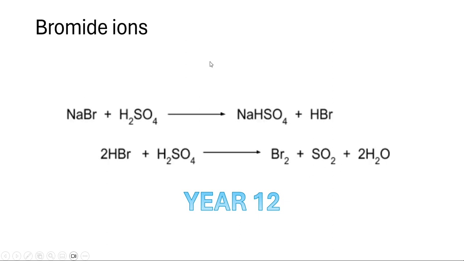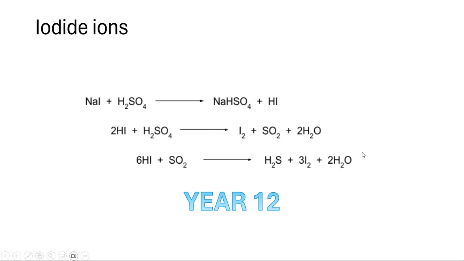Bromide ions can react in two different ways. NaBr plus H2SO4 makes NaHSO4 plus HBr, similar to the last two, so it's easier to remember those three. Then the additional fourth one: 2HBr plus H2SO4 gives Br2, SO2, and 2H2O.